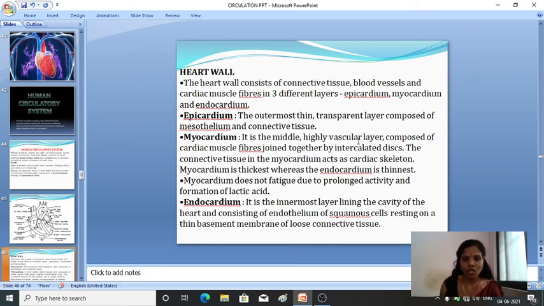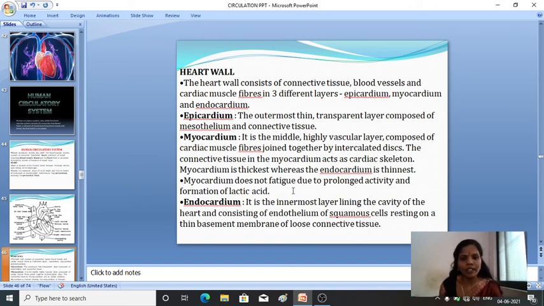It is joined together by intercalated discs and the connective tissue in the myocardium. It acts as a cardiac skeleton, right? The myocardium is the thickest, whereas the endocardium is the thinnest. Myocardium is thick, endocardium is thin. You know the difference between thick and thin, right?